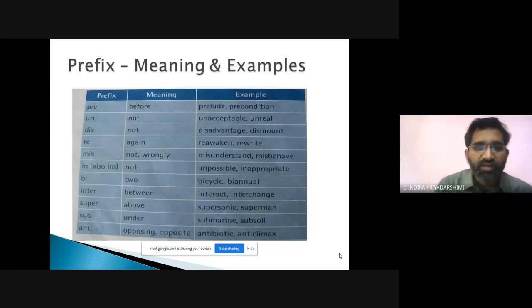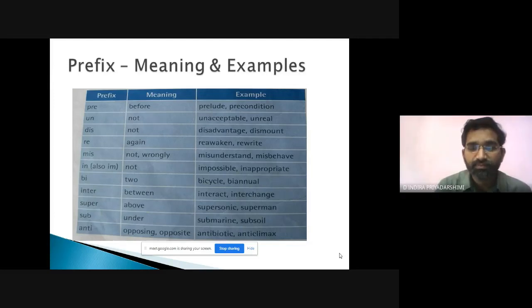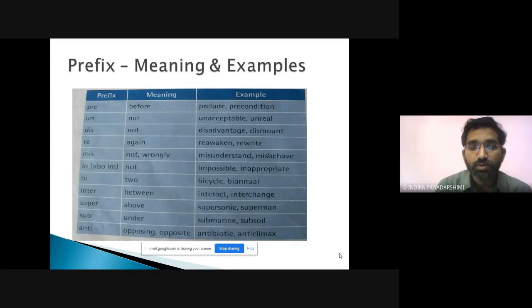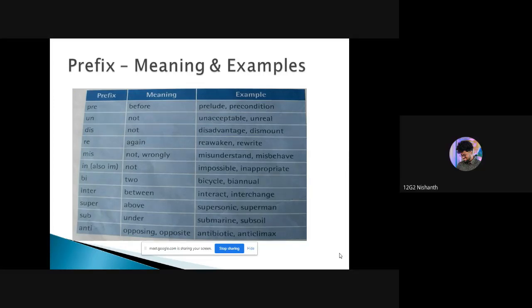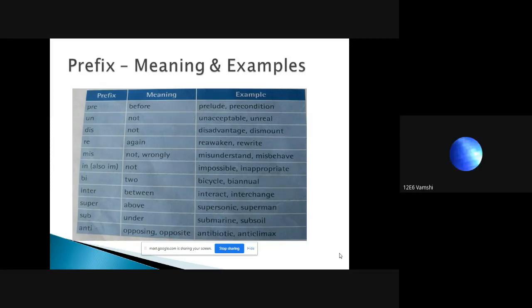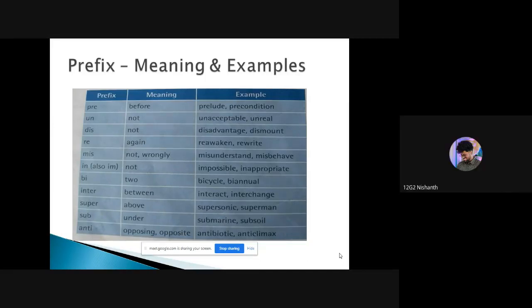Good. Here we have super. Super means above. Supersonic. Superman. Could you please tell some more? Supervision. Superpower. Supervisor. Superfine. Supercritical. Super senior. Superstar. Wonderful. Superman is there.